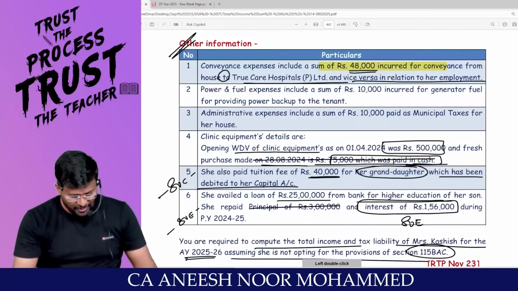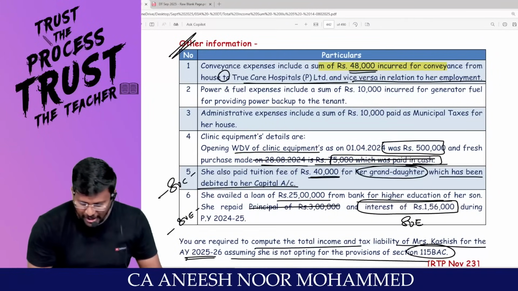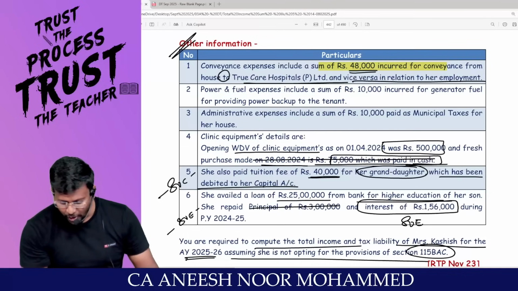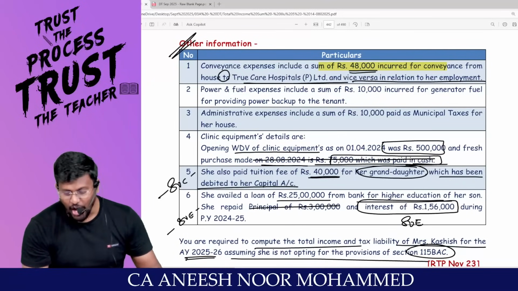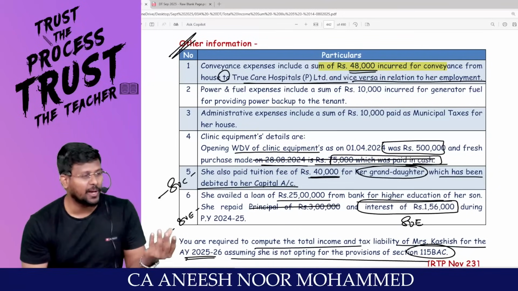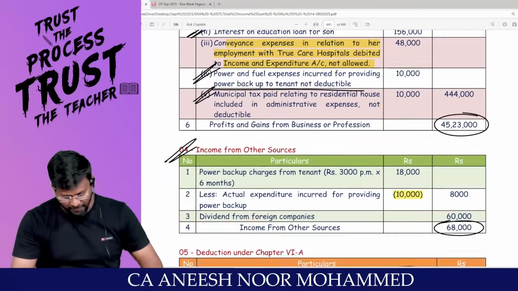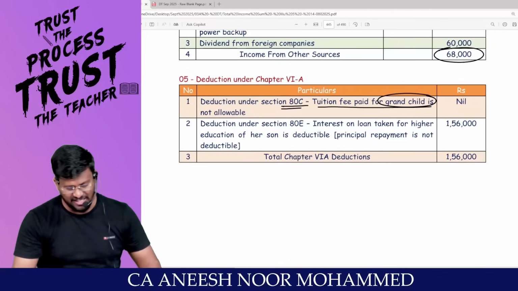Look, she also paid tuition fee of 40,000 for her granddaughter, which has been debited to her capital account. Not entitled to claim deduction under 80C. Party, you know 80C.